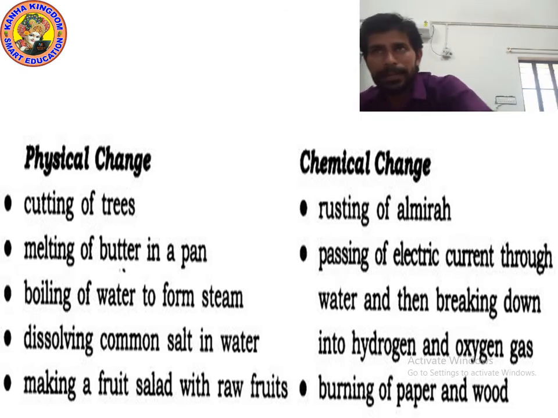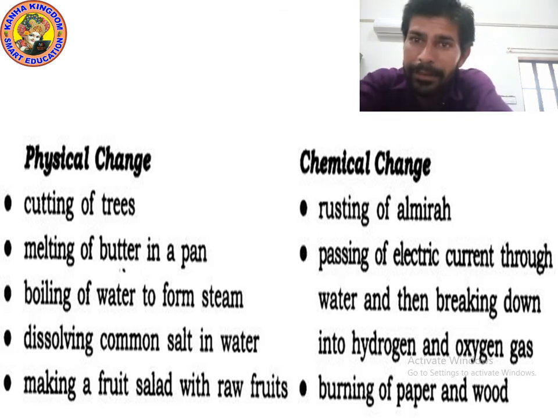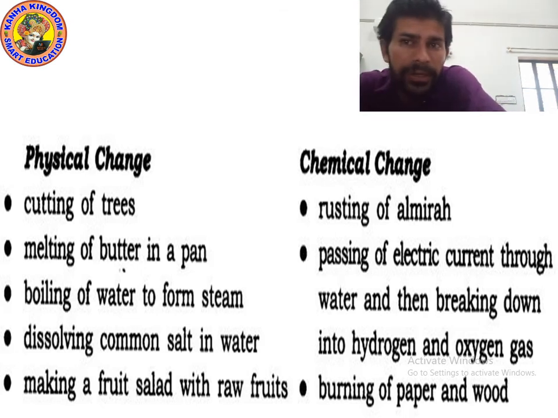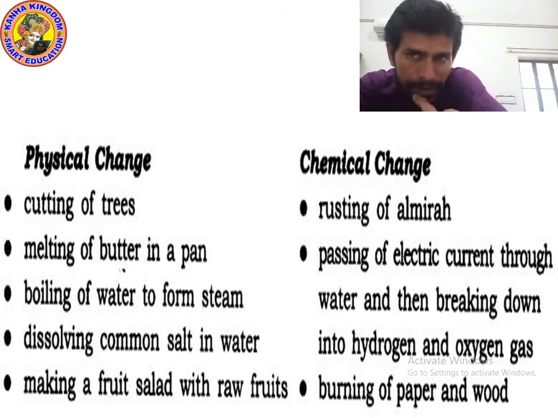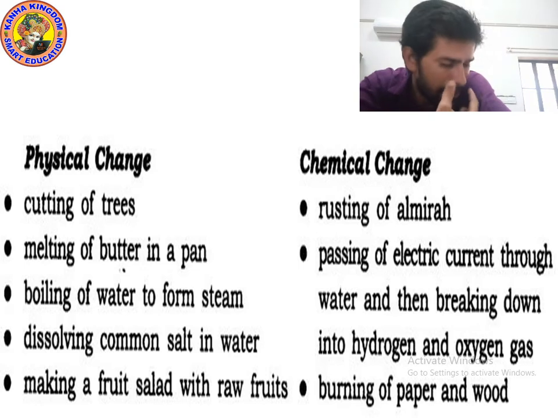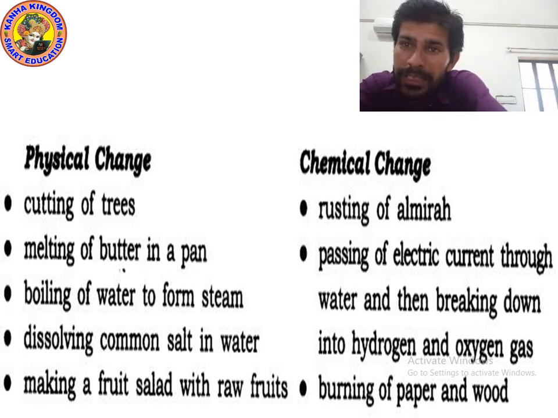Melting of butter in a pan. If you melt the butter in a pan, it will change into liquid. But if you freeze it, if you do solidification, it will again become butter. That is a physical change. Next is boiling of water to form steam. When you boil the water, it changes into steam, but if you cool it down, it will again change into water. That is also an example of physical change because physical changes are reversible changes.